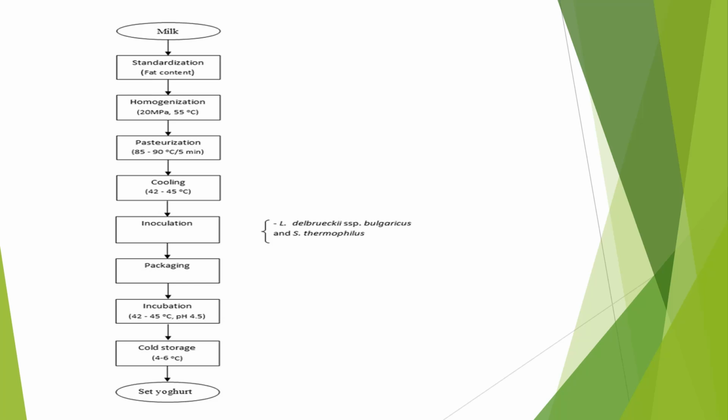Some scientists say that Lactobacillus is mainly responsible for lactic acid production, and some say Streptococcus is. However, both are mainly responsible for lactic acid production, and also for some other flavoring agents.